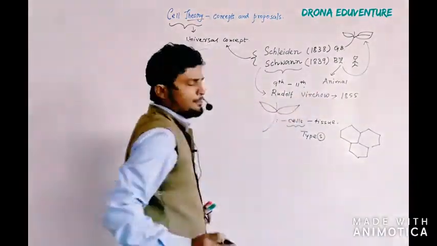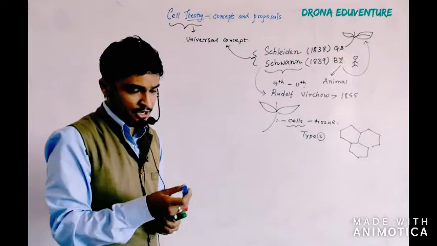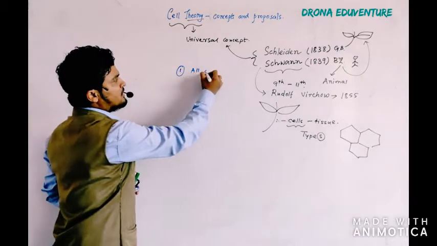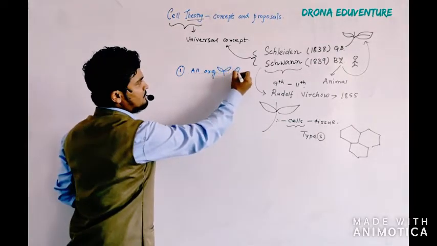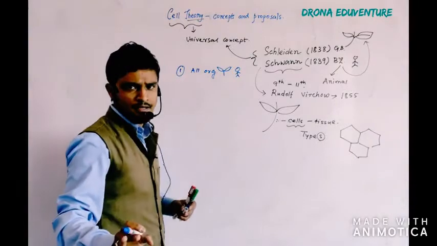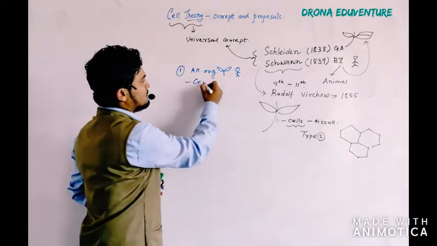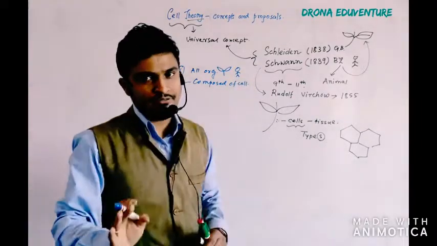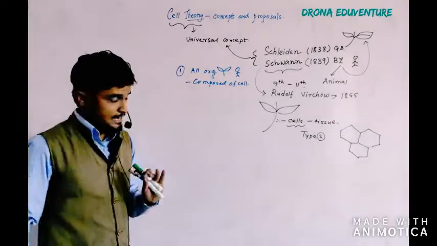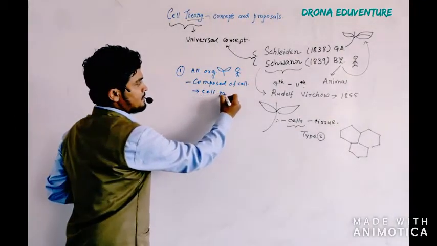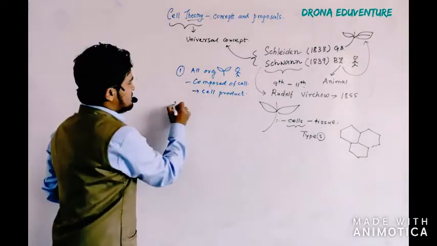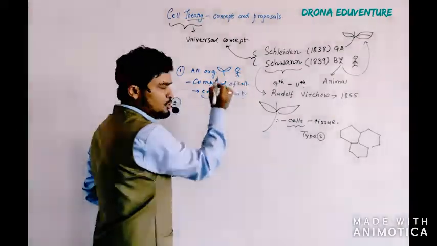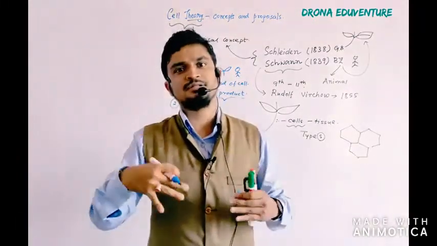He found that the proposals of the cell theory given by Schleiden and Schwann were incomplete. The first proposal that was given: all organisms, like plants or animals or insects, you take any other living organism, are composed of cells. All living creatures have bodies composed of cells and cell products. Schleiden and Schwann together also found that a cell product could be any cell secretion, anything that is coming out from the cell.